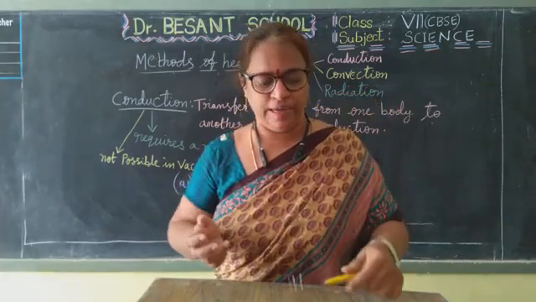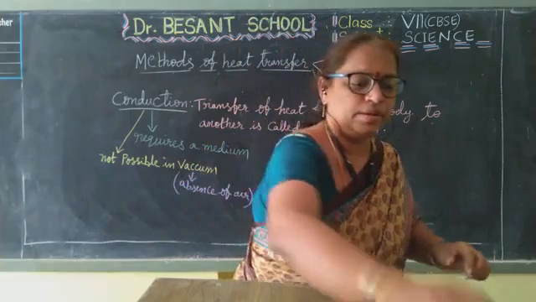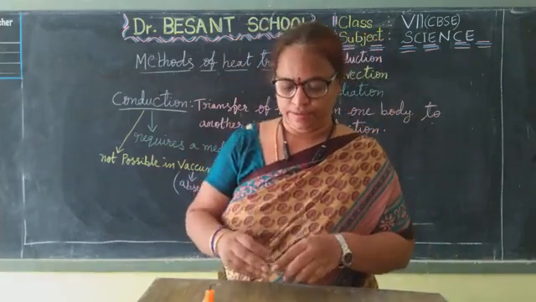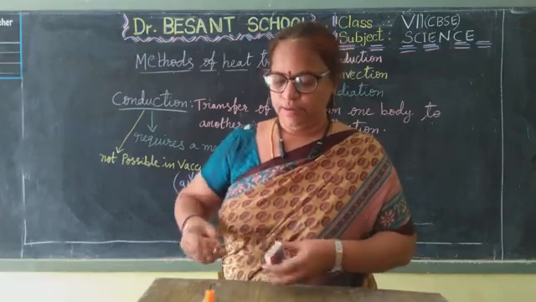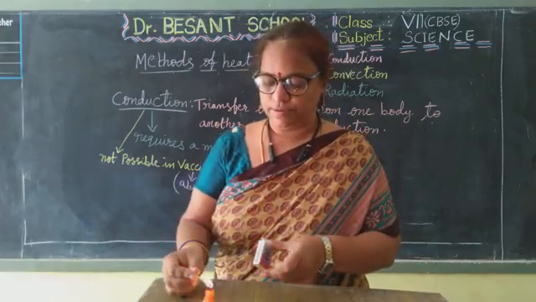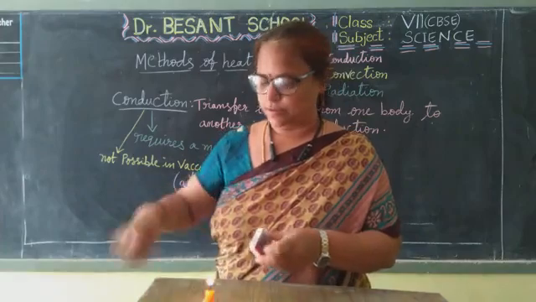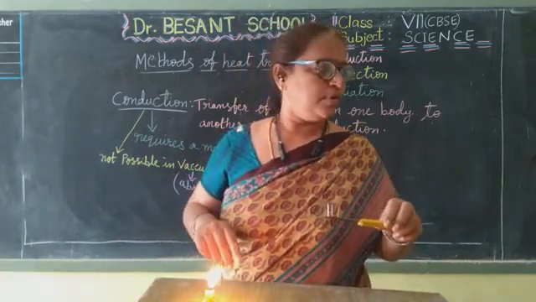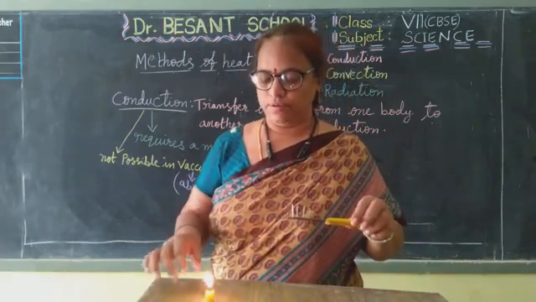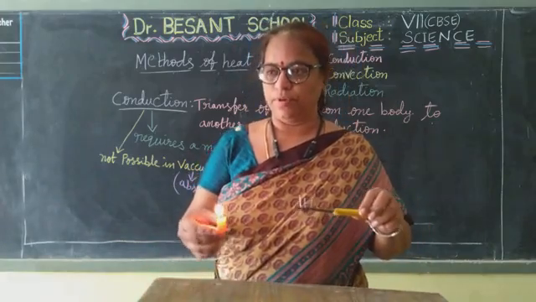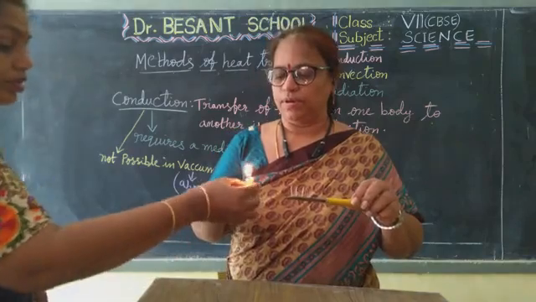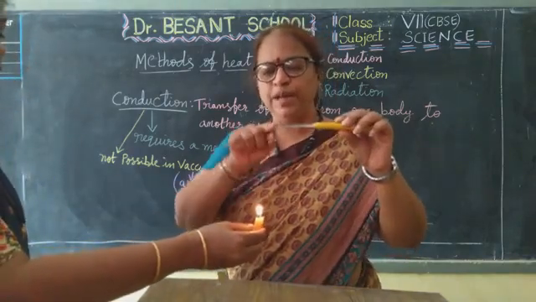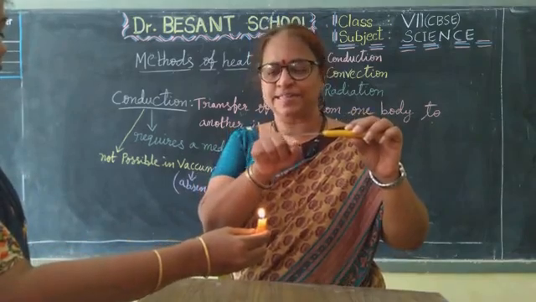Now what we will do is, we will take a candle, okay? Now we will light a candle. Now see here, 3 pins are placed at certain distances.